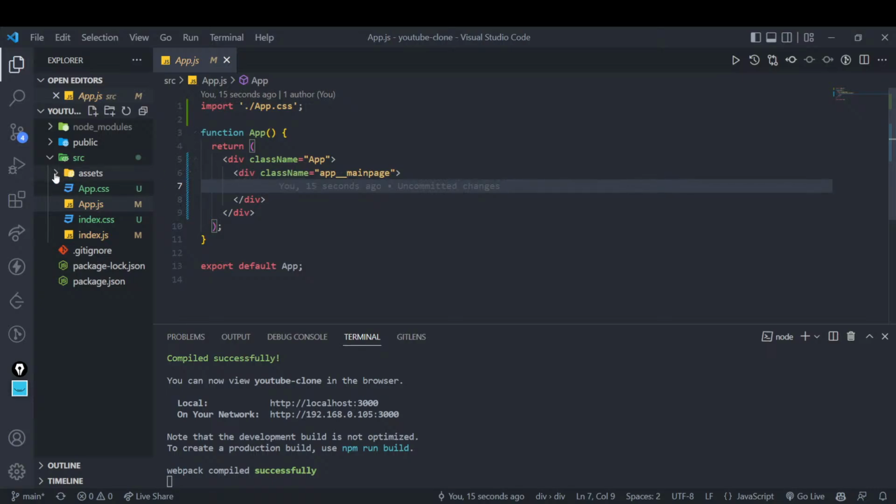And this is one assets folder, wherein we'll be pasting every image that we will use in our project. So right now there is only one YouTube image, the YouTube logo. Why is it so? Because right now we'll only be working with that. As soon as we take more images, then we will add more images over here.